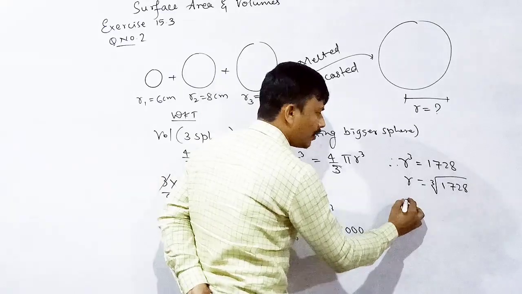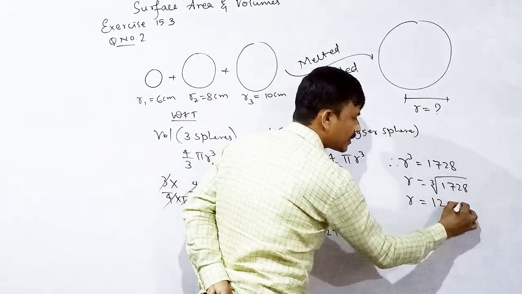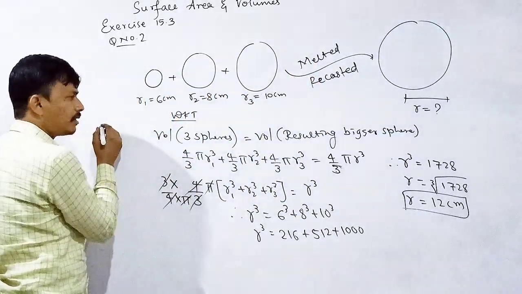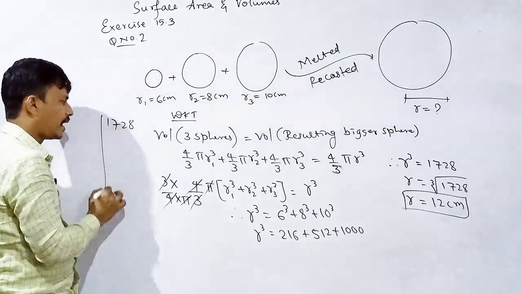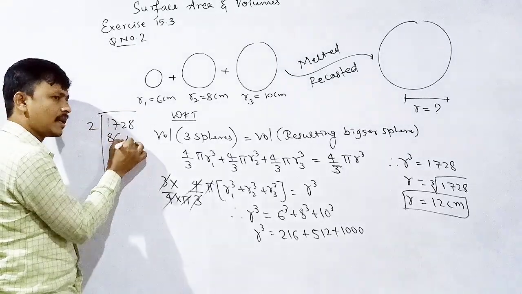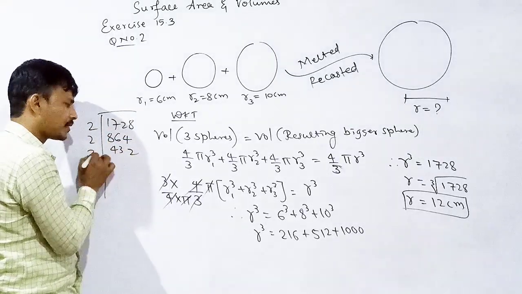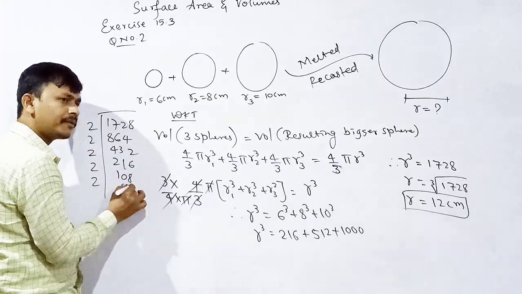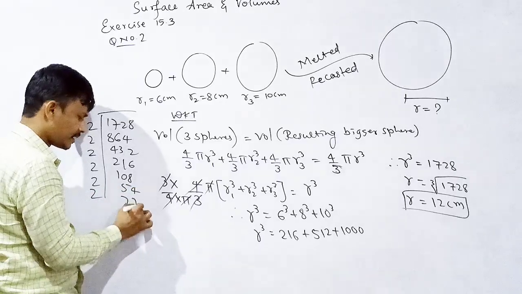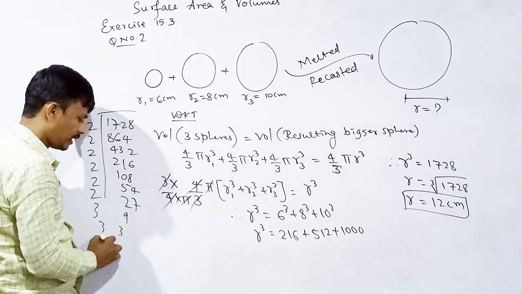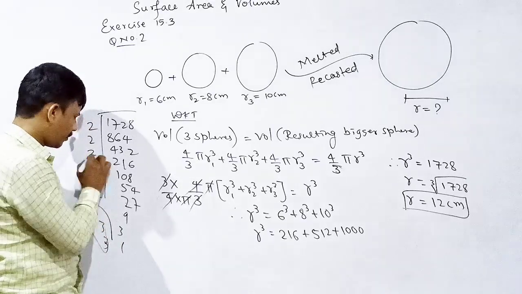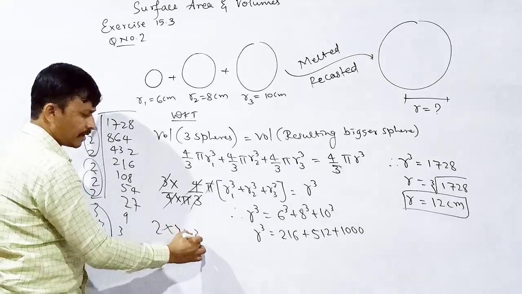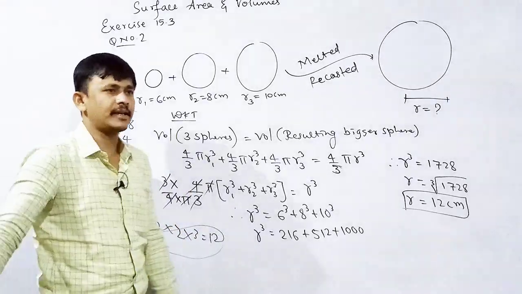After taking the cube root, what is the answer? 12 centimeter. How to take the cube root? Look here. For that we need to take the factors of 1728. 2 8s are 16, 2 16s are, 2 108s are, 2 54s are, 2 27s are, 3 9s are, 3 3s are, 3 1s are. 3 group, 3 group, 3 group. Okay, single 2, single 2, single 3. That means 12 is the answer.